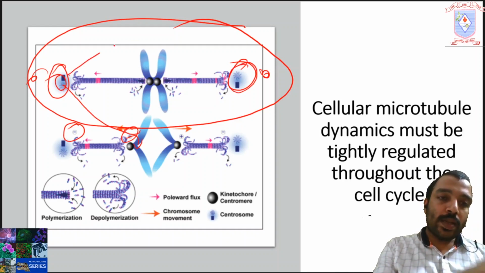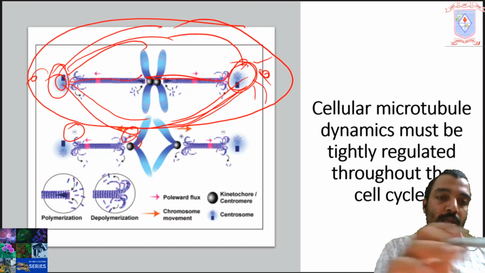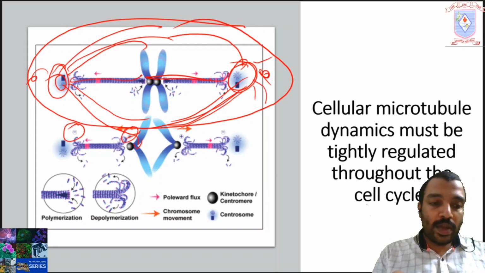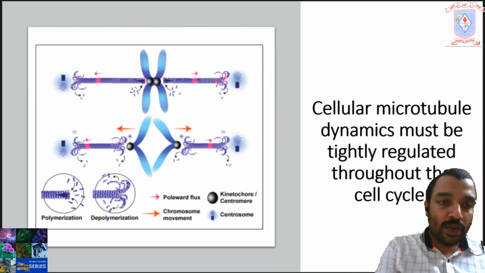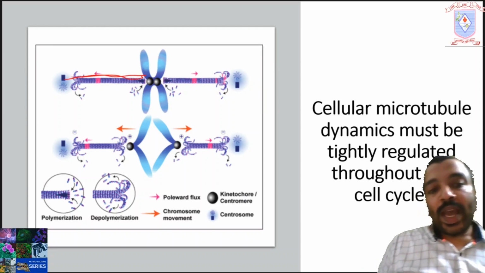From here you can see the spindle fibers, these aster-like spindle fibers, polar or interpolar spindle fibers, and kinetochore spindle fibers. We are discussing the kinetochore microtubules assembly and disassembly actually.